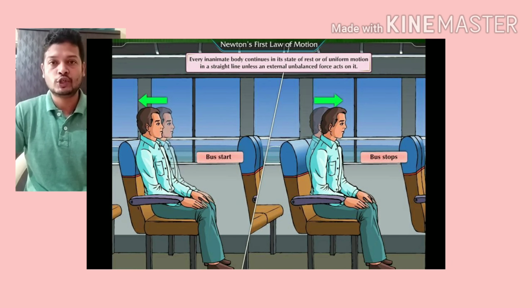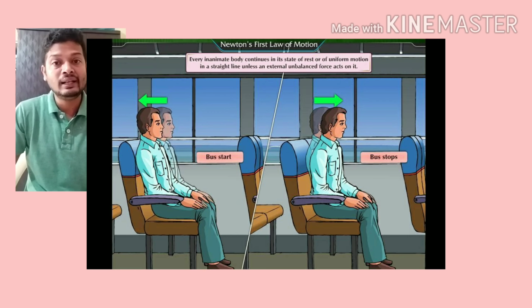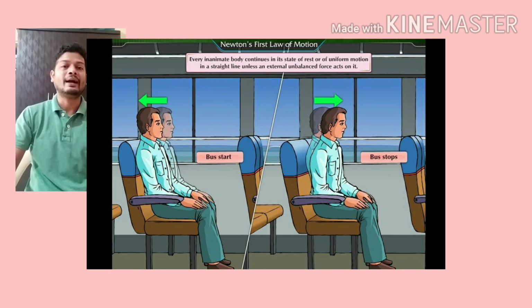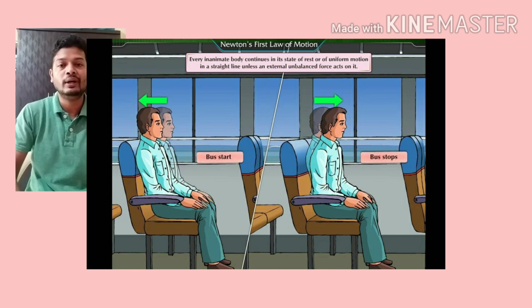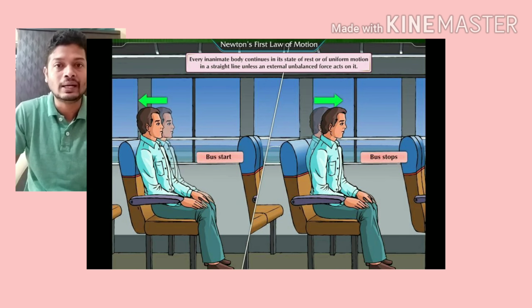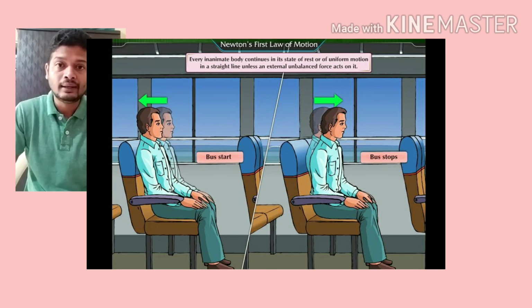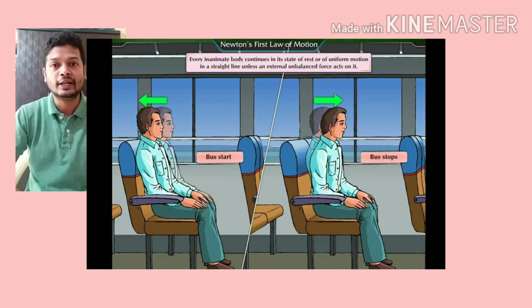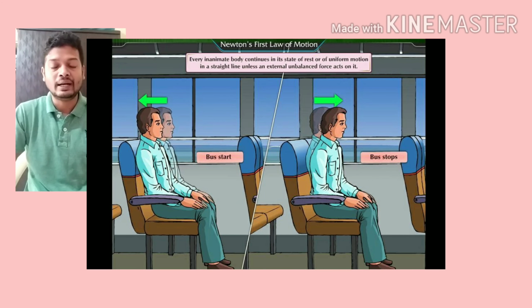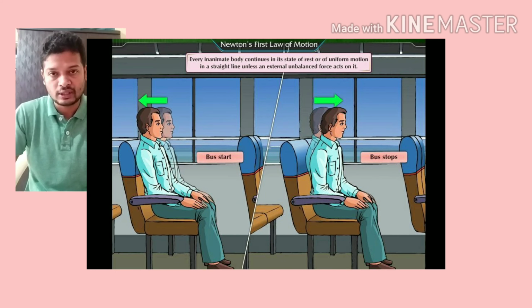If we are sitting straight without reclining back in a car and a car suddenly starts, what happens? You get a backward push. The car moves forward and you move slightly backward if it starts suddenly and your back is not resting. Why does this happen? Again, the body was in the state of rest, but the vehicle started moving, but our body stayed in the previous position itself. That is why our body gets a backward jerk.